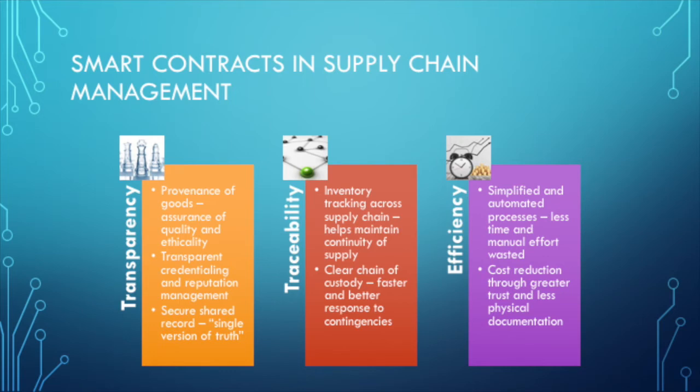By allowing a digital form of identification to be created and stored on the blockchain, smart contracts can also help with transparent credentialing across supply chain partners. Parties will be able to easily verify that other parties have the requisite certifications to carry out their duties. Reputation and reliability can be recorded and managed on the blockchain as well.